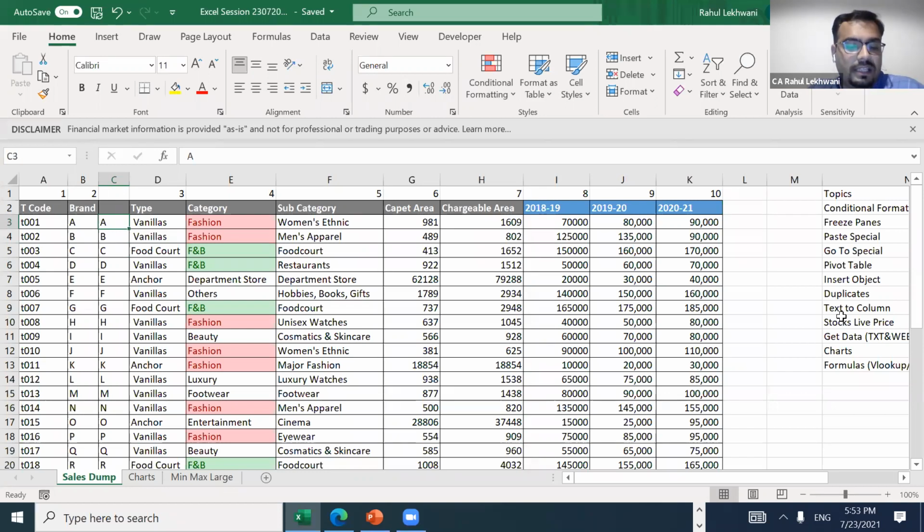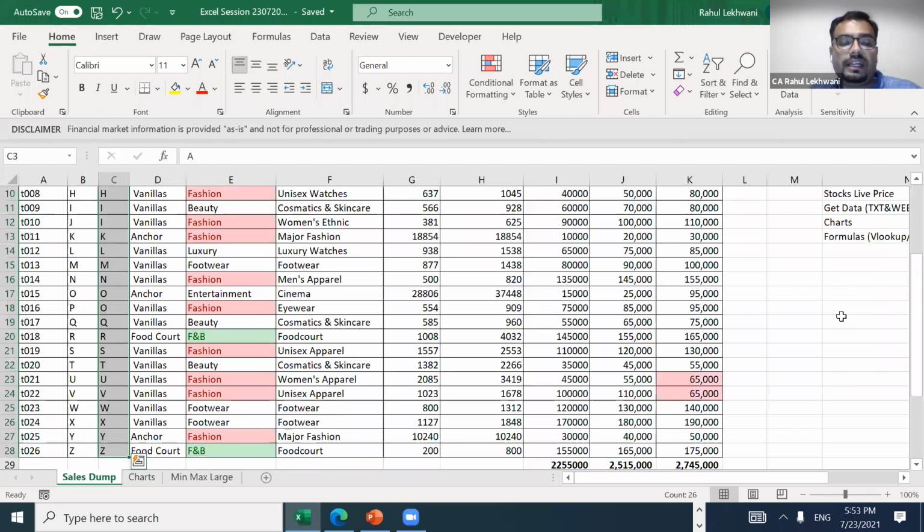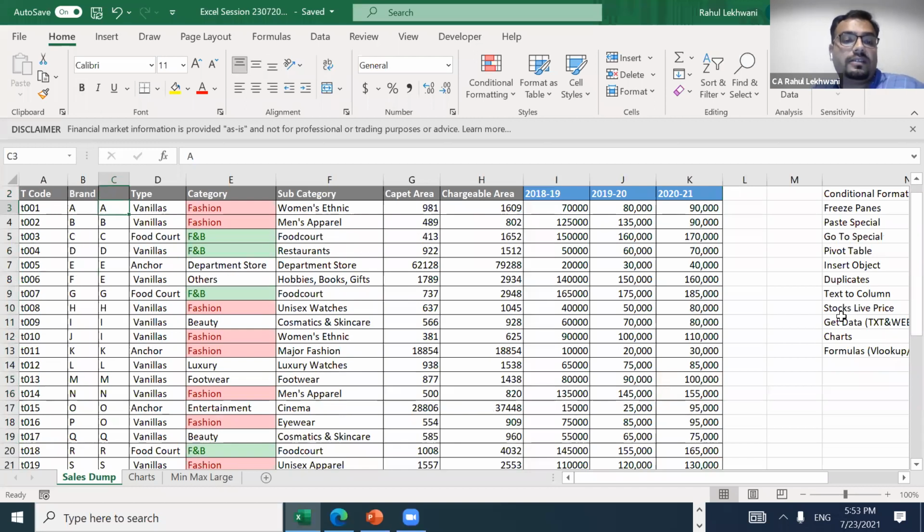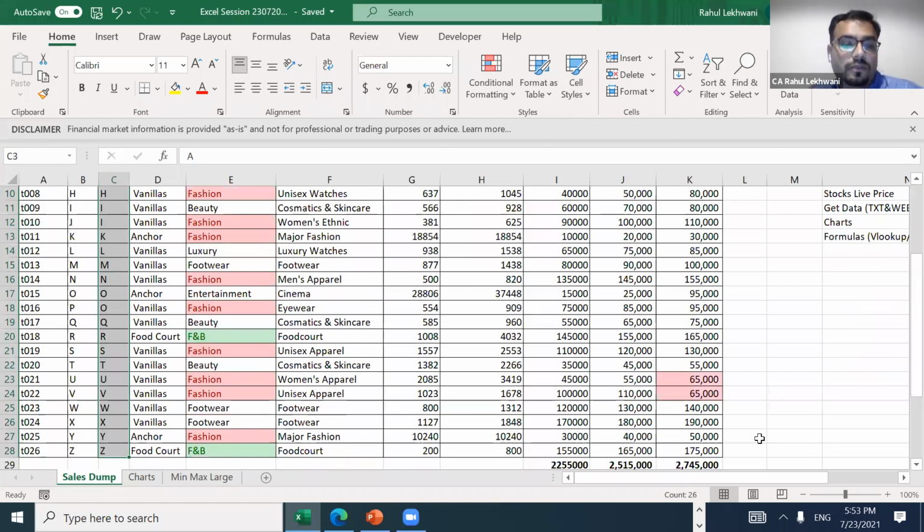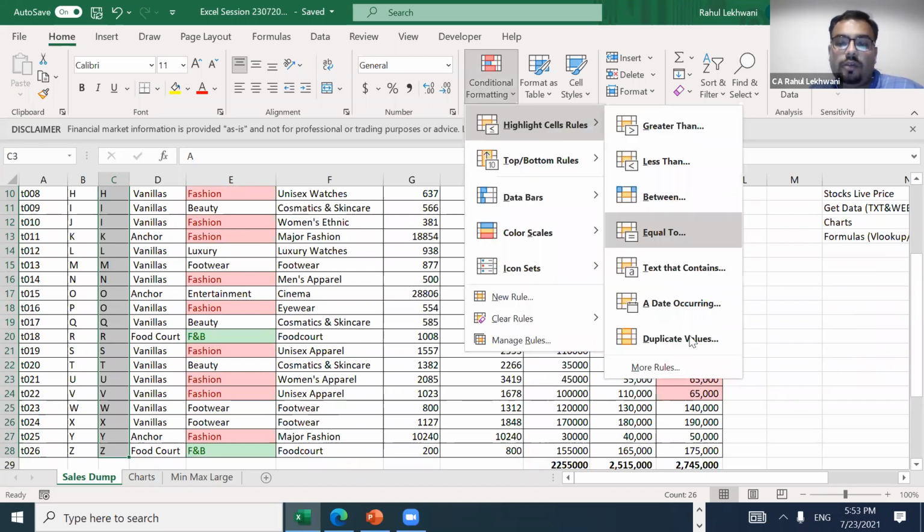Okay, so suppose here instead of F I have written E. I, J, again maybe O, P, so P is again O I have written, okay. So by mistake, the codes are in sequence, but my brands are getting repeated. So this 29 line items can be like 28 line items can be 28,000 also. In that case, how to highlight what are duplicates? You will just select the range, go into conditional formatting, highlight duplicate values.